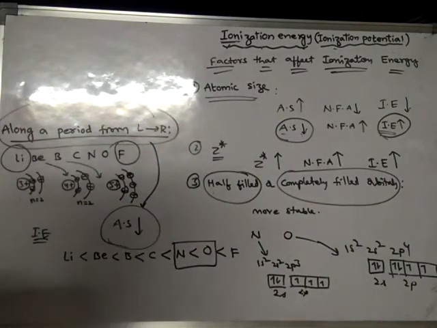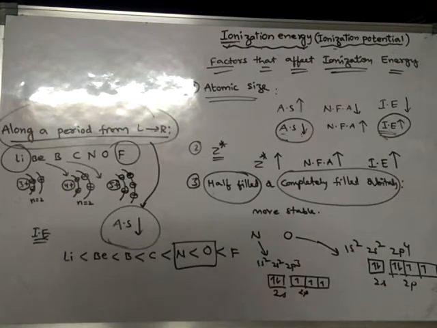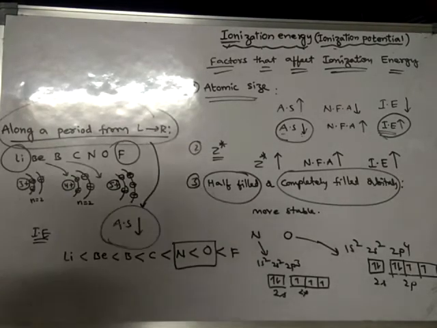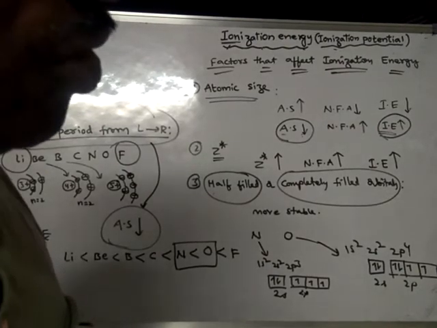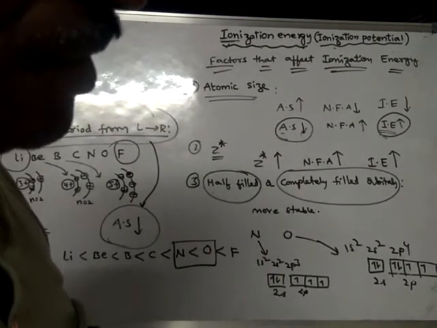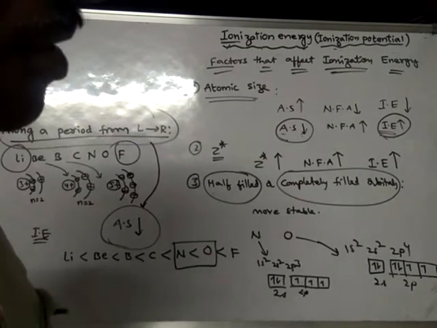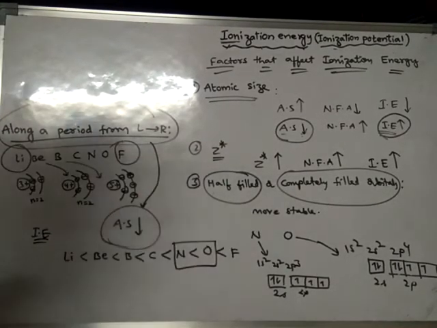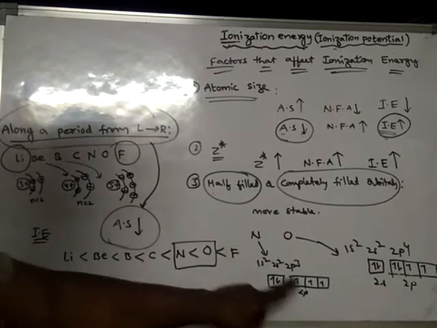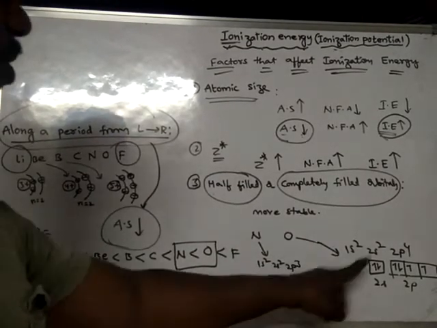Okay, whenever there is a stable configuration, that atom does not like to disturb its stable configuration. So that means that atom does not like to lose its electron easily. So nitrogen does not lose its electron easily when compared to oxygen.